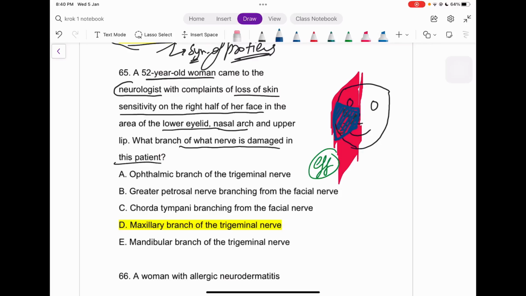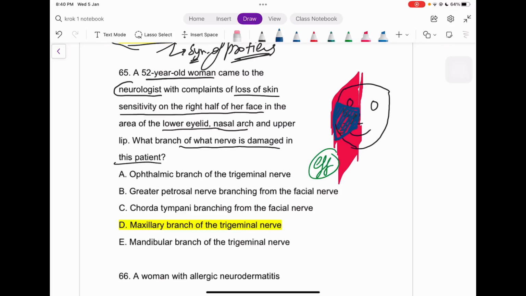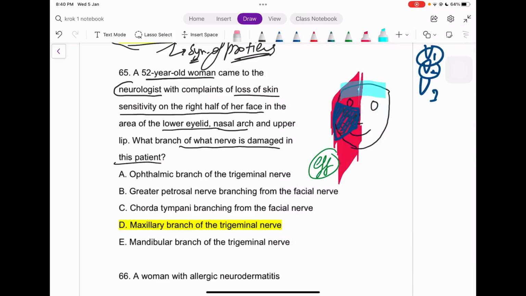And from the anatomy, I know the nerves innervating here: we have V1, V2, V3, right? V1 is innervating about this part of the head, V2 is innervating this part, and V3 is innervating about this part, right? And the patient is having the problem in this part, so I can get a superficial idea about it.